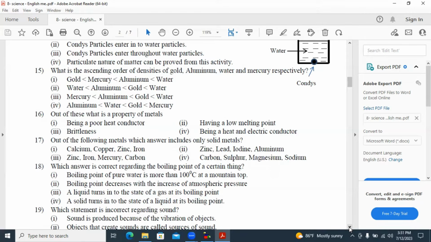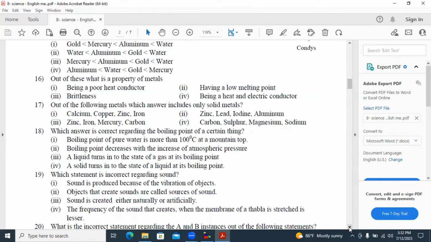16. Out of these, what is the property of metals? Answer number 4. Being a heat and electric conductor is a property of metal. Being a poor heat conductor, having a low melting point and brittleness are the properties of non-metals.